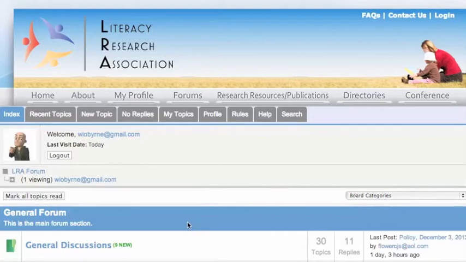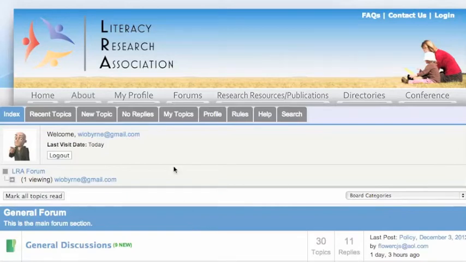Now we're going to take a look at getting into the threads, the threaded discussions, and creating notifications. One of the reasons why we would like to move from the listserv to the forums is we want to have the ability to look back and archive discussions that we've had. We wanted to be able to search through and index discussions that we would usually have on the listserv. And most of all, it's important to capture the history of LRA and be able to look back through time at discussions we've had and continue those discussions.